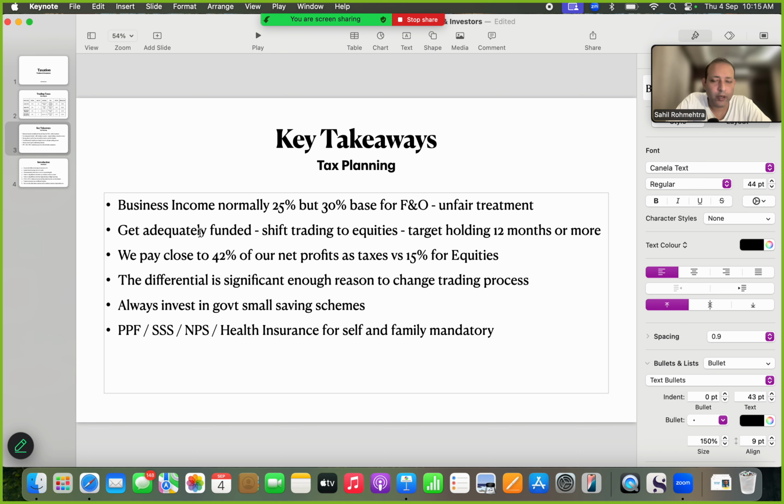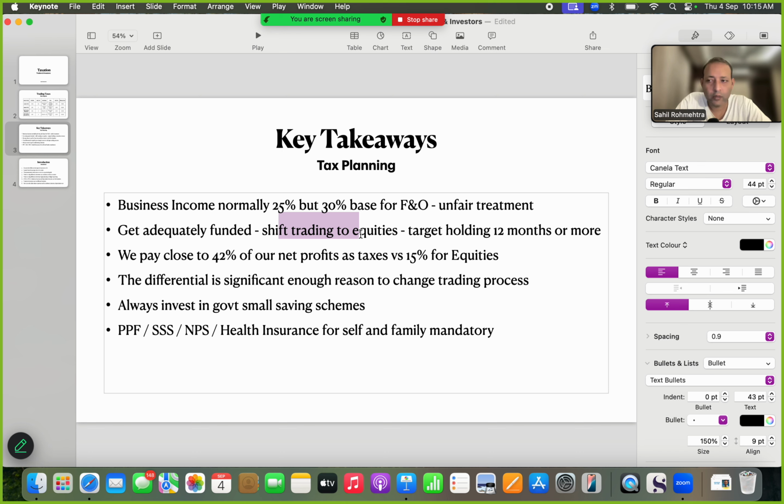So logically, when you are paying such high rates, the need of the hour is to get adequately funded so that you can shift into trading equities. Why adequately funded? Because a trader is trading the market to generate income through which you can lead your life satisfactorily. By trading equities, you need a very large capital base. And once you have a very large capital base, the responsibility becomes to be a very sound risk manager.